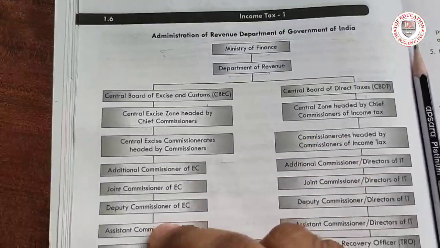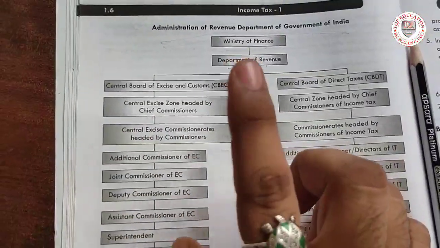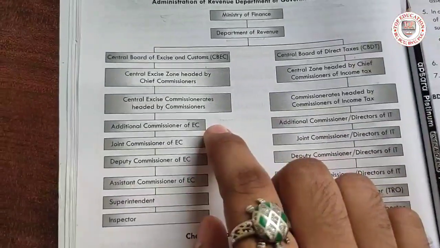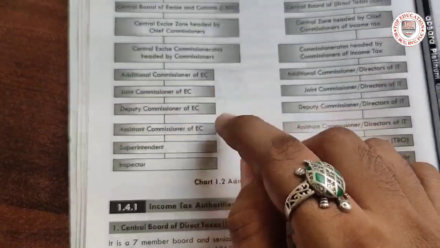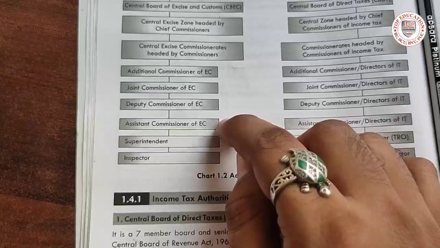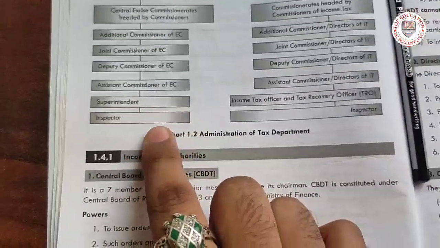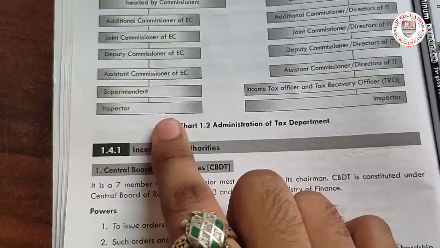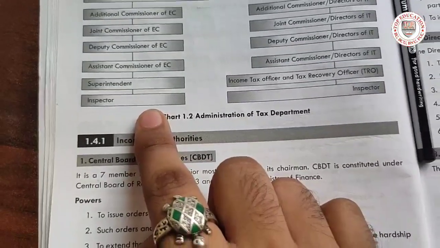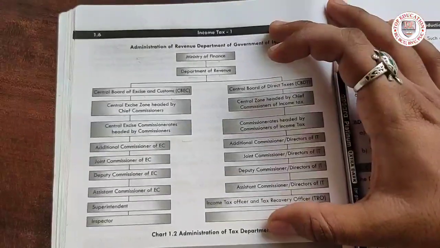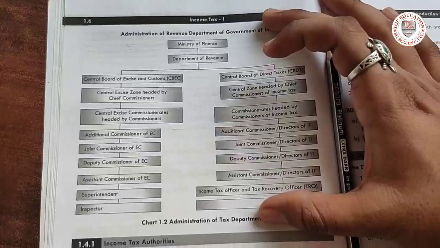Who all come in this? Okay, so there is the chief commissioner also, head department also, additional commissioner, joint commissioner, deputy commissioner, assistant commissioner, superintendent, inspector. Now what is the duty of the inspector? It is very important, okay. This is a normal thing, you can just take a screenshot and refer.